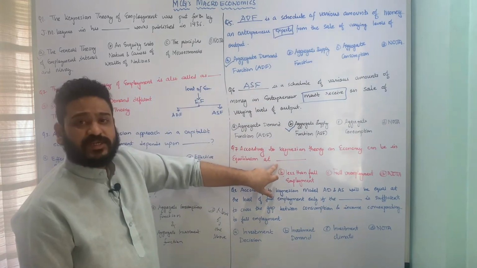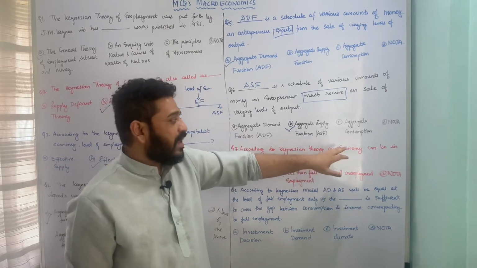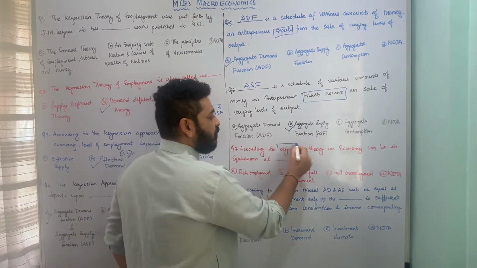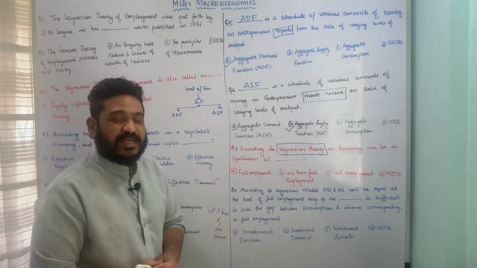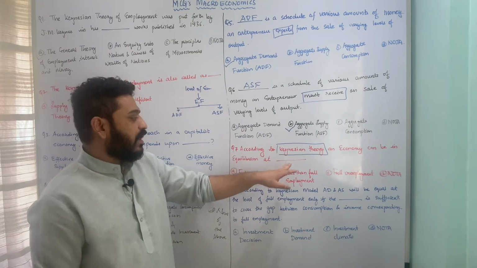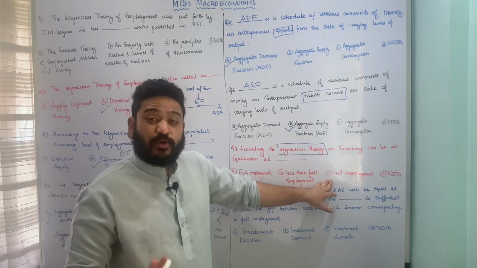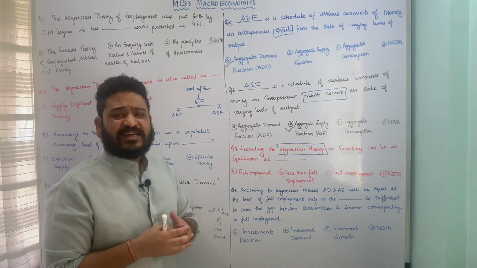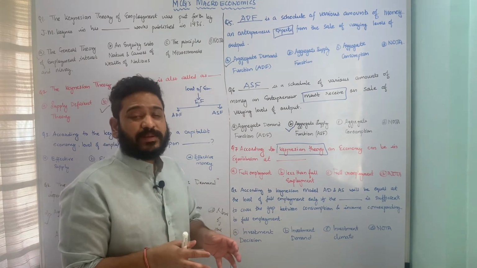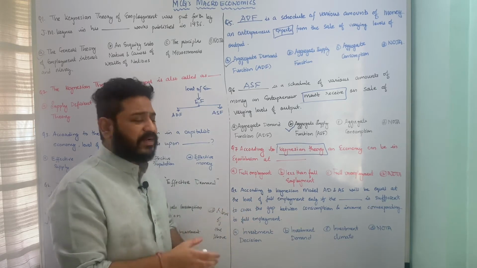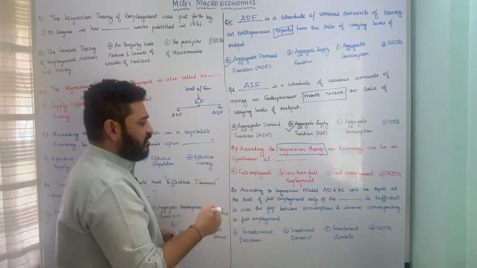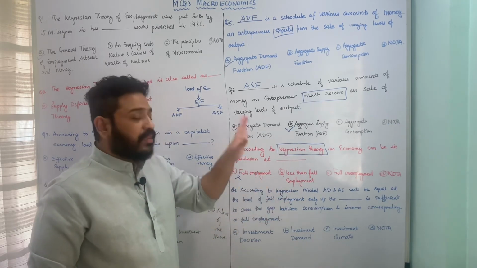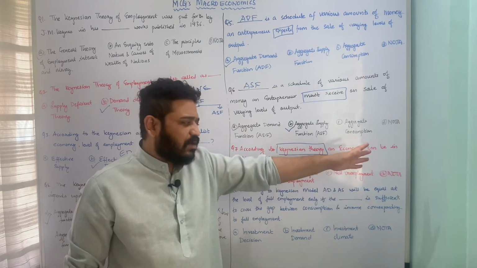Let us now move to the next question, which says: according to the Keynesian theory, an economy can be in equilibrium at dash. The options are at full employment, at less than full employment, at full unemployment, and none of the above. We have already studied the classical approach, and in the classical approach the economy is said to be in equilibrium at the level of full employment or near full employment. Therefore in the Keynesian approach this cannot be the answer. Full unemployment doesn't really make sense, and none of the above doesn't either.